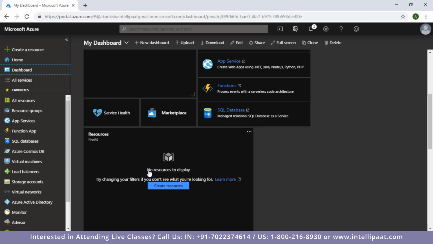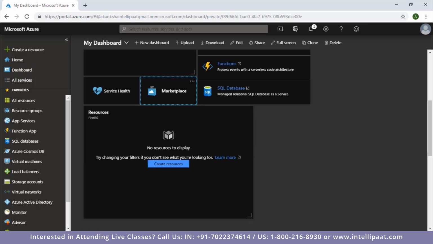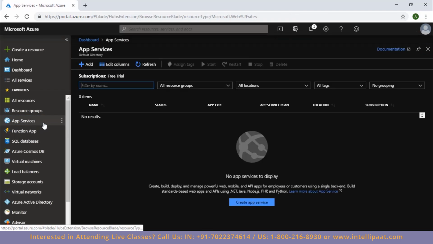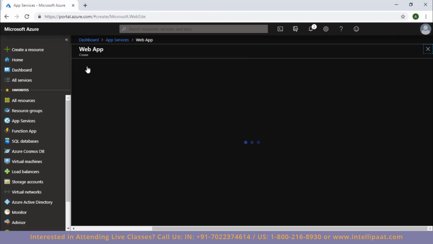So right now, as you can see that there are no resources in my resource group. So let's go ahead and create or deploy some resources in this resource group. So now that we have created our resource group, we can actually go ahead and now deploy our resources in this resource group. So to do that, what I'll do is I'll go ahead and click on this app services option here, and then I'll click on add.